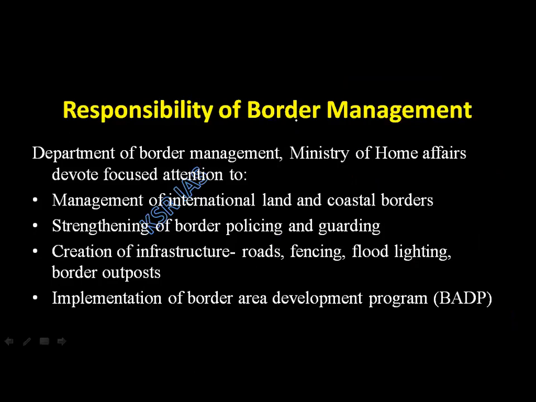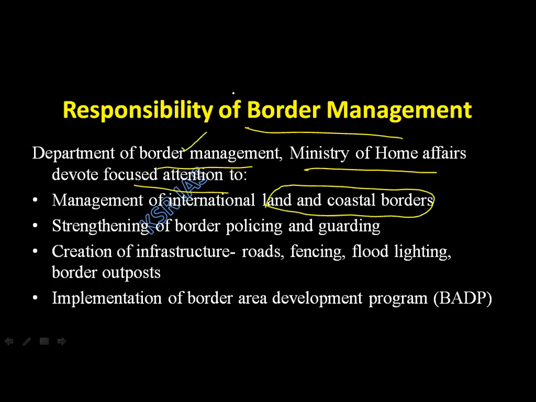So responsibility of border management. Whose responsibility is border management? Department of Border Management, Ministry of Home Affairs, devote focused attention to management of international land and coastal borders. We have discussed. They will also strengthen border policing and guarding.